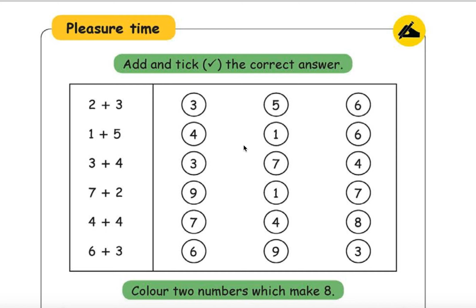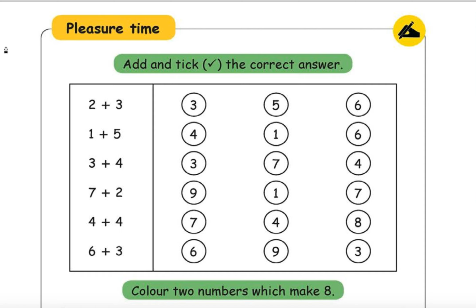Pleasure time. Add first and tick the correct answer. Okay, that is what it meant. 2 plus 3, and how much? It shouldn't be 3, right? It should be more than 3. So this is wrong.